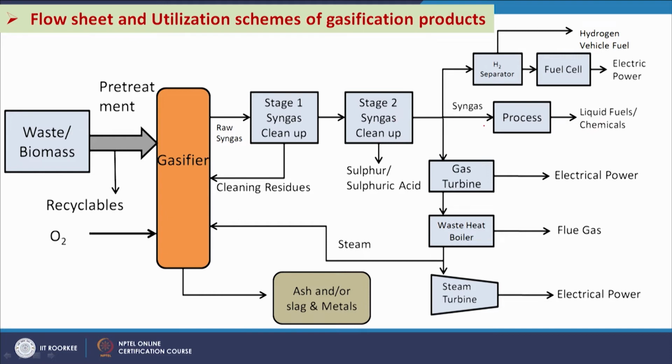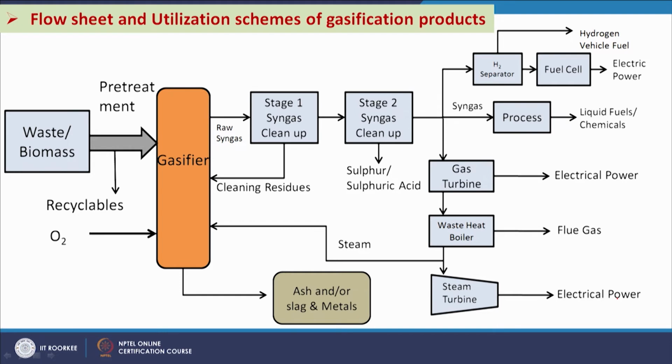Then the syngas can be used for liquid fuels or chemical synthesis, or it can be used for hydrogen separation, and hydrogen can be used in different applications including fuel cells and can be converted to electrical power, or it can be processed in the gas turbine. So, we can get electrical power, followed by the waste heat boiler. So, flue gas we can get, and it can be passed to the steam turbine using some additional fuel. It can go to the steam turbine and electricity production can take place.